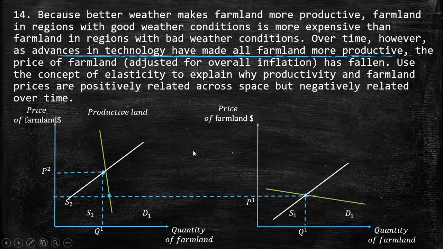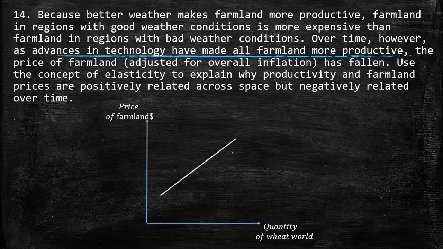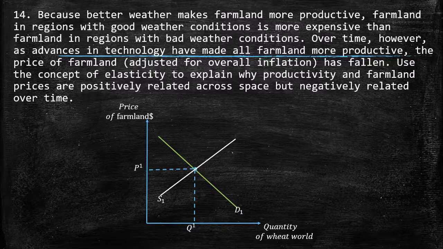What happens in the long run? In the long run, the demand turns out more elastic, or more in the middle, because there is no more difference between non-productive and productive farmland, since they are almost the same because of the technological advance.